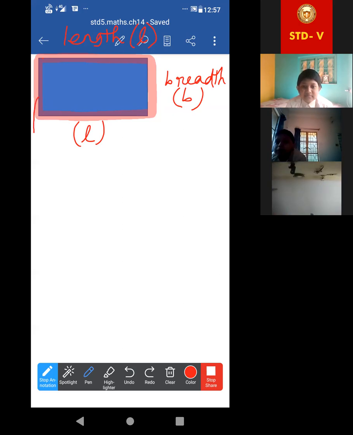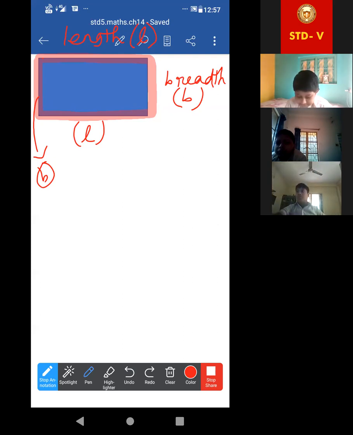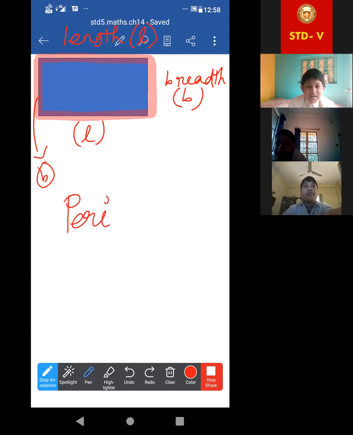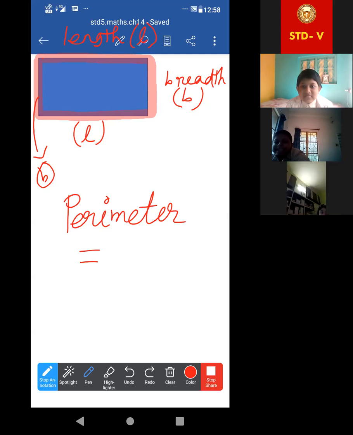Let me write this one. This will be B, yes or no? Yes, ma'am. Okay. Now for the perimeter, what to do? Apply your common sense, length of its boundary. What to do? Addition. Say, what will be its perimeter? Perimeter, length of its boundary. Who will say? Anybody. 2 into length plus breadth. Ma'am, length plus breadth multiplied by 2.